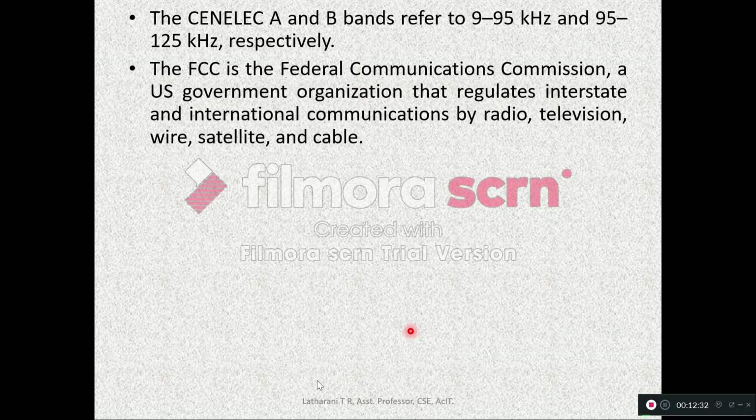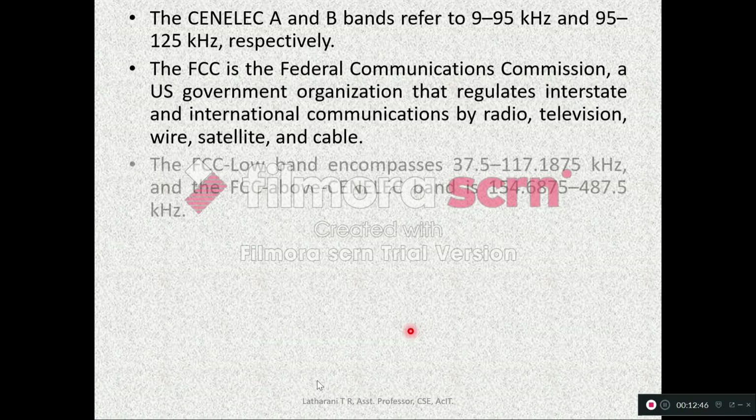So in the previous slide we saw that NBPLC regional regulations are applicable. Here CENELEC A and B are for Europe, FCC is in the US. It is the same NBPLC. The FCC low band encompasses 37.5 to 117.1875 kHz and the FCC above CENELEC band is 154.6875 to 487.5 kHz.